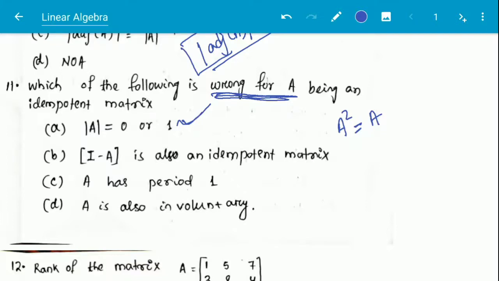If we take a Hermitian matrix, then A mod will always be a real number. I minus A, that is identity matrix minus A, is also an idempotent matrix. This is also correct. A has period of 1. I have already described this. Option D, A is always involutory. This is not the correct answer.